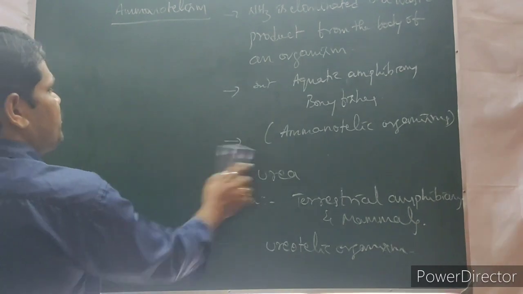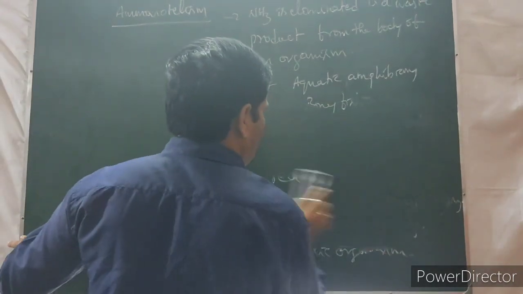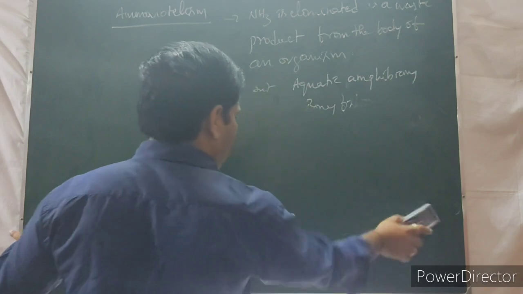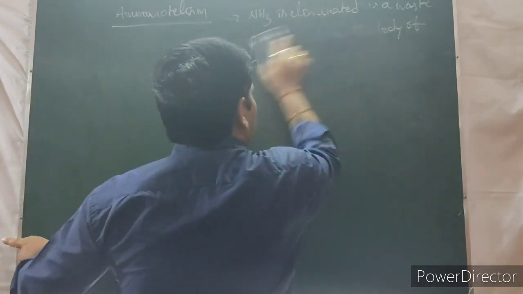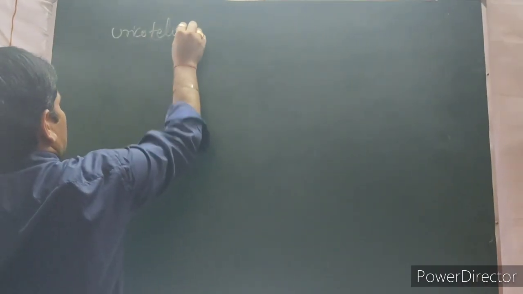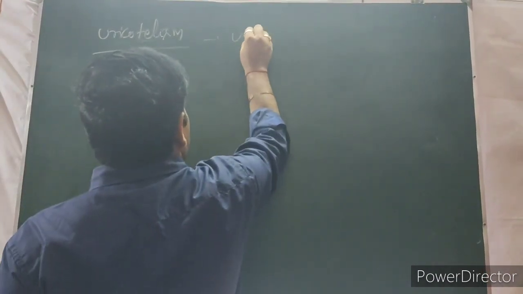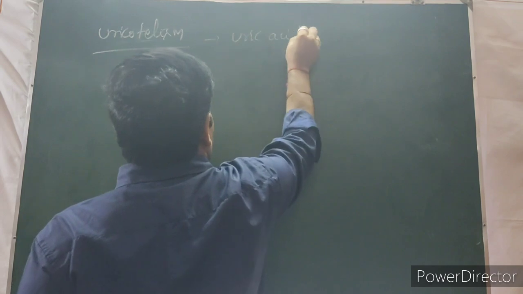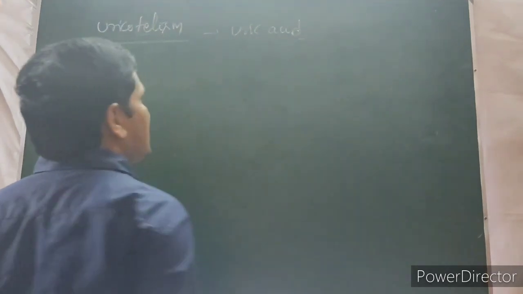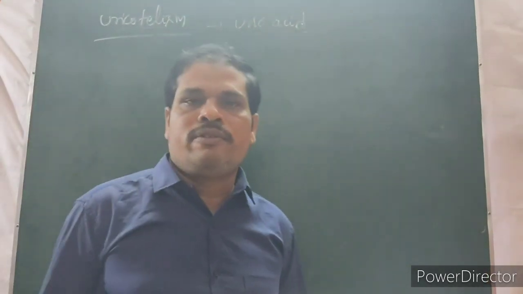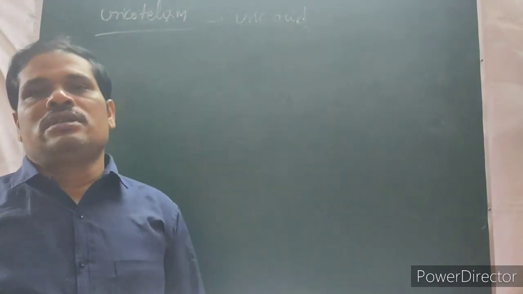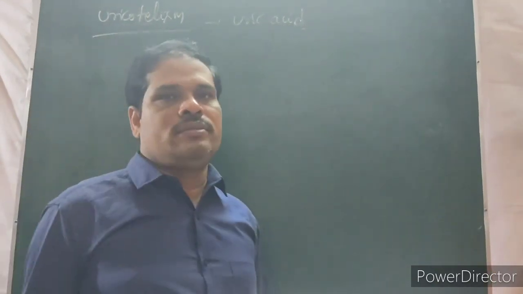Next one. Uric acid excreted as a waste product from the body of an organism is called uricotelism.